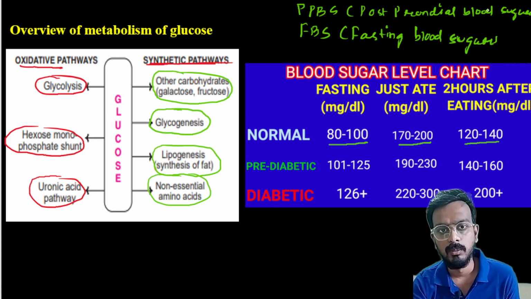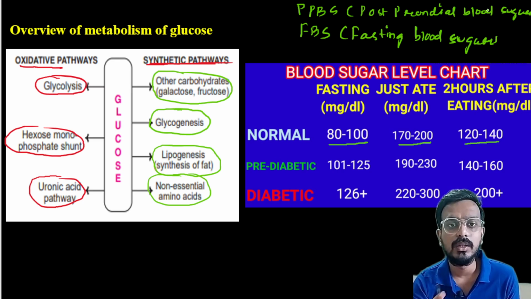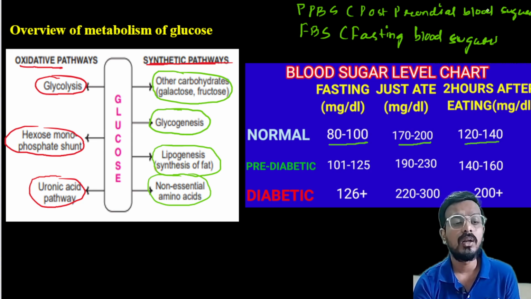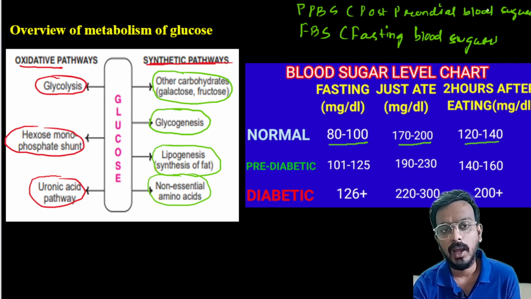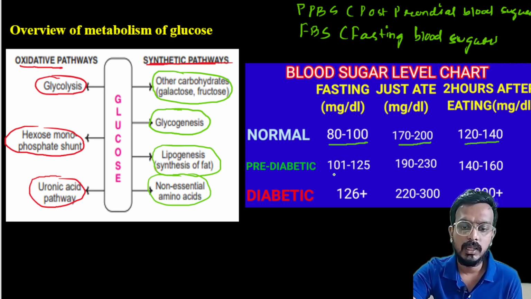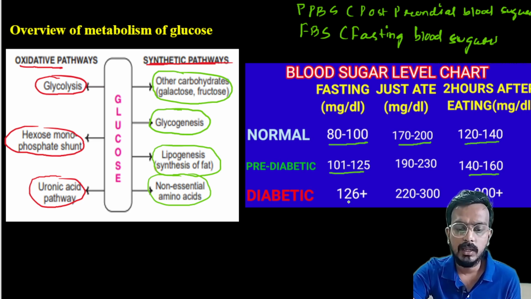the pathologist takes the blood first, he or she will take blood on an empty stomach, and then tell you to take the meal. Whenever you take the meal, after 2 hours you have to give another sample, because after you eat something, your sugar surges. After 2 hours it automatically comes back to normal. If you are diabetic, it will show high blood sugar. In case of pre-diabetic, 101 to 125 for FBS and 140 to 160 for PPBS. In the diabetic case, more than 126 and more than 200 is called diabetic.